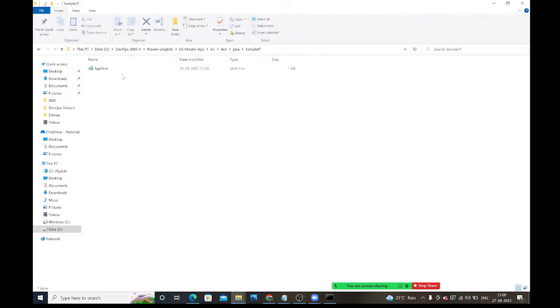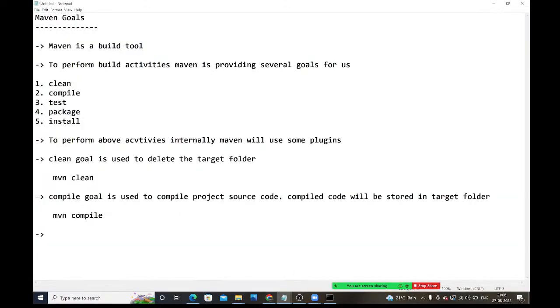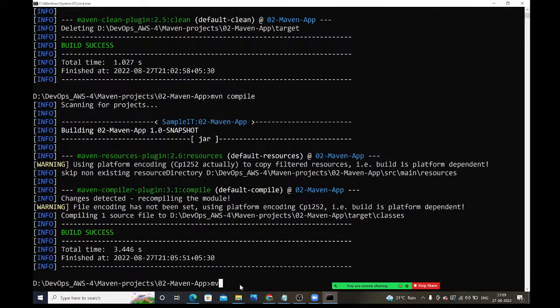How can you run them? By using this test goal we can run them. The test goal is used to execute unit test cases, the unit test code of our application. This is the JUnit code, guys. Anyway, we have one test class, so let me run Maven test.